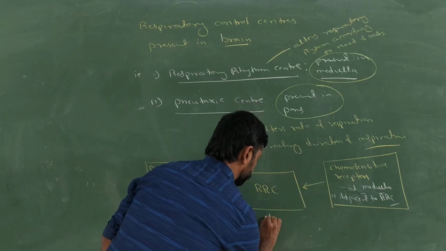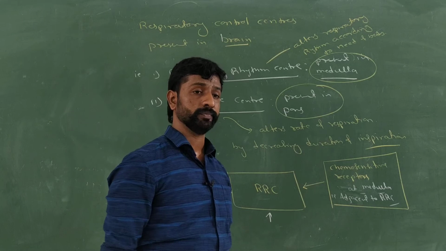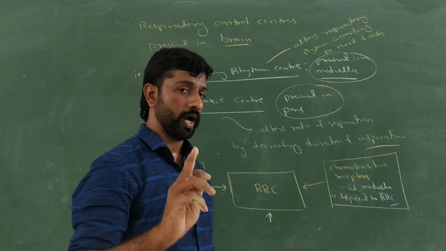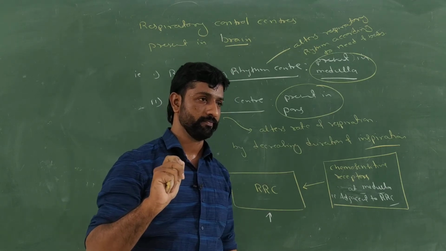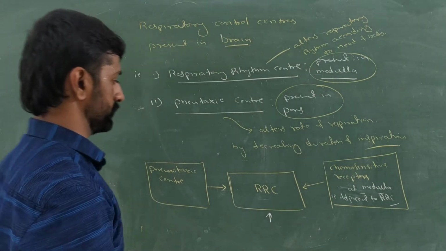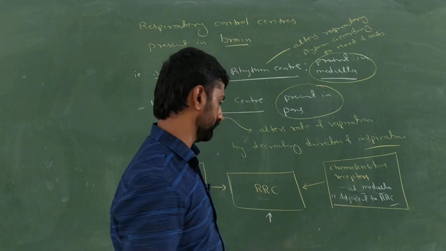Not only that one, the chemosensitive receptors are also present in two other parts of the body. What are those two? Aortic arch, and one more is the carotid artery.